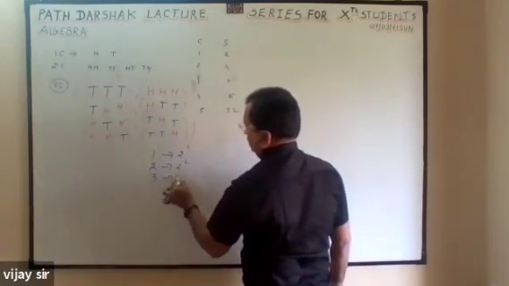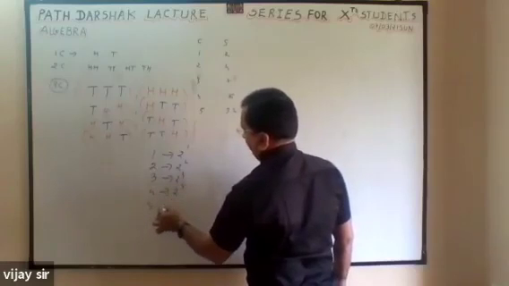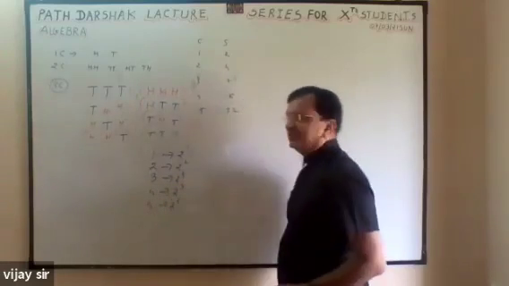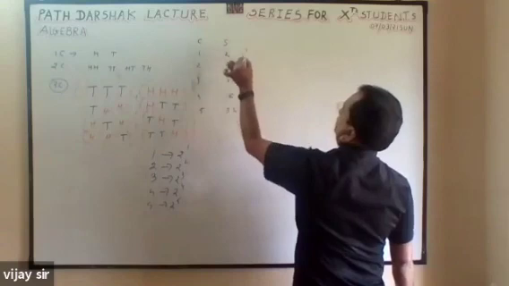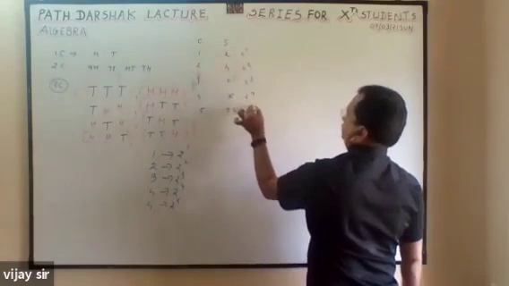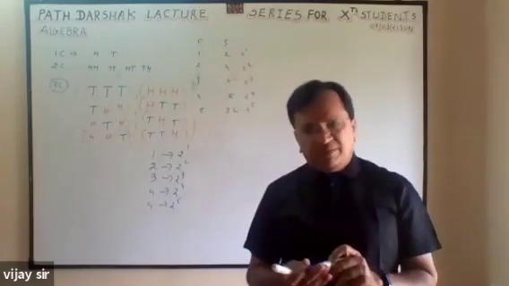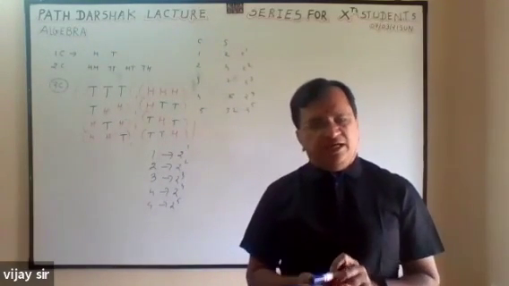If three coins, 2 raised to 3. If four coins, 2 raised to 4. If five coins, 2 raised to 5. This is the correlation between the number of coins and the number of sample space.